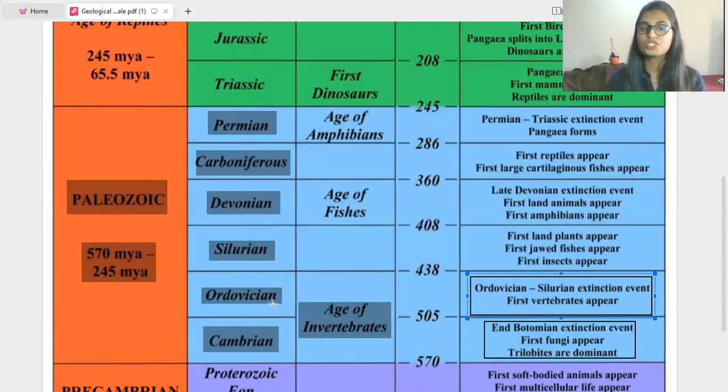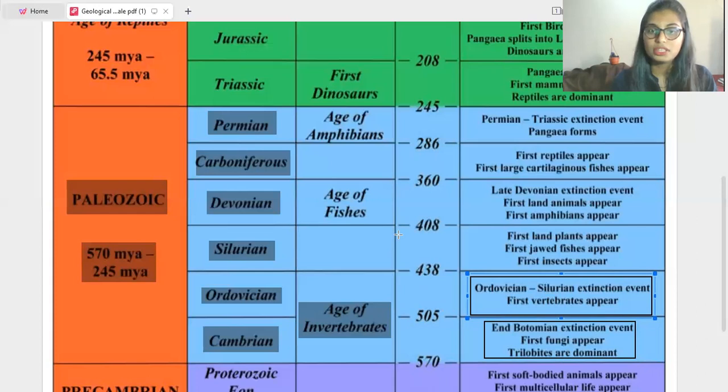So Ordovician and Cambrian together are called the age of invertebrates, from 505 million years ago to 438 million years ago. Here the Ordovician-Silurian extinction event started, not ended. The first vertebrates appear, and the next period is Silurian.